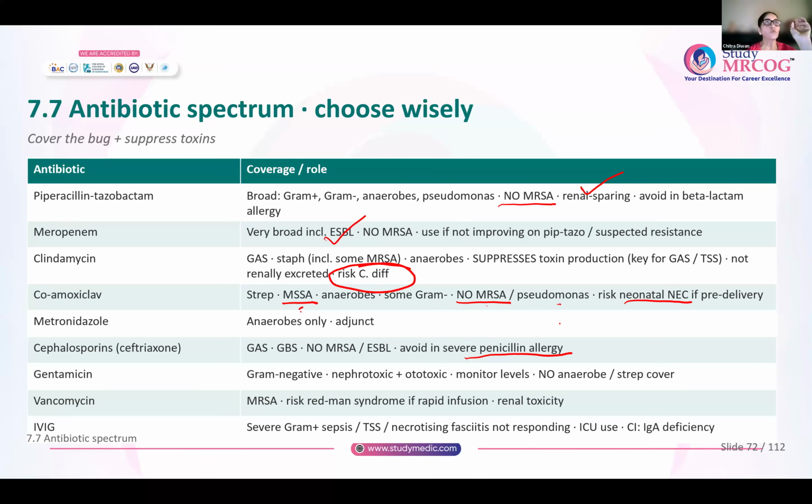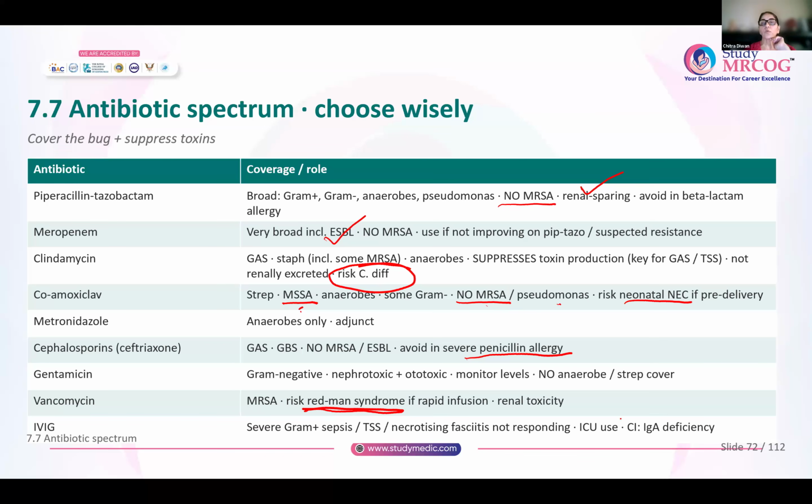Vancomycin is the drug of choice for MRSA. But remember, if you give it very rapidly, you can cause red man syndrome. And also there is renal toxicity with vancomycin. What about immunoglobulins? Any person who has severe gram-positive sepsis, or there is toxic shock syndrome, or there is necrotizing fasciitis that is not responding to your antibiotics, you can give intravenous immunoglobulins.